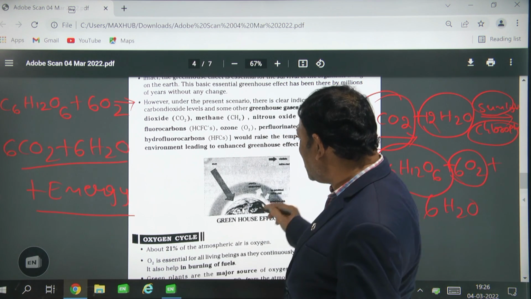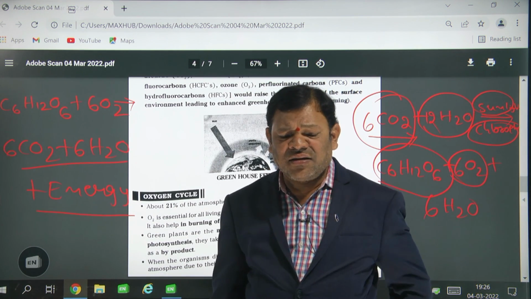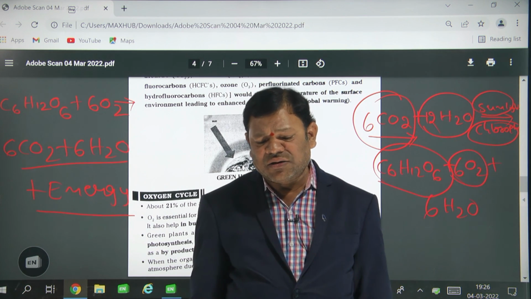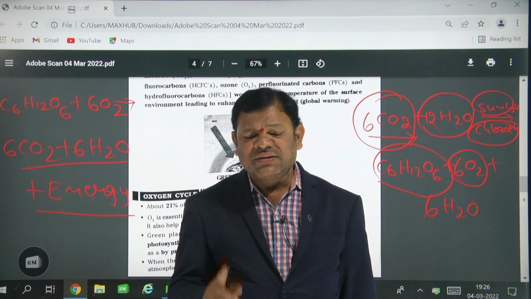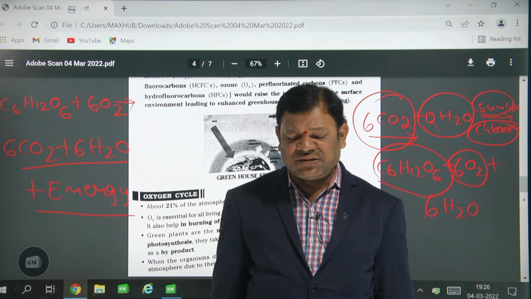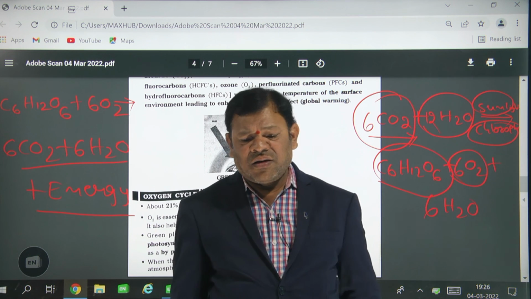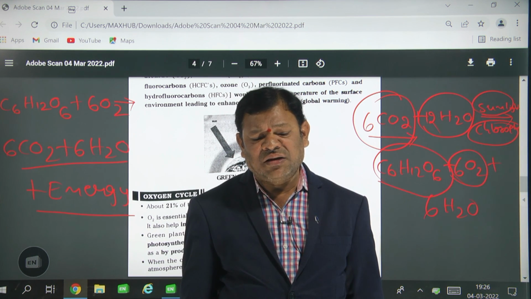Okay, next class we will discuss the oxygen cycle. Thursday I am taking the class, and Friday we will do the revision. Saturday we have the grand test. Is it okay? Maths 20, physics 10, chemistry 10, biology 10.